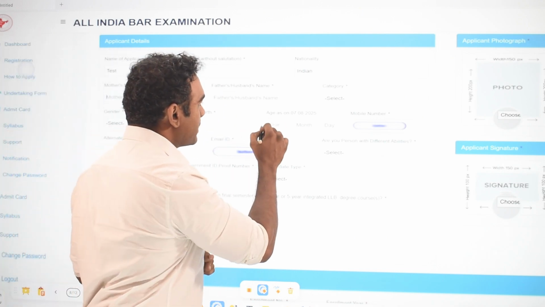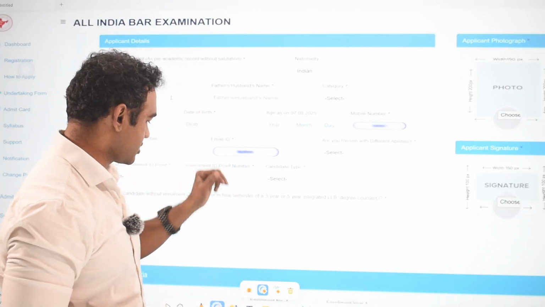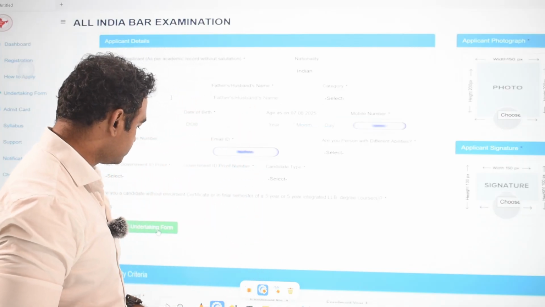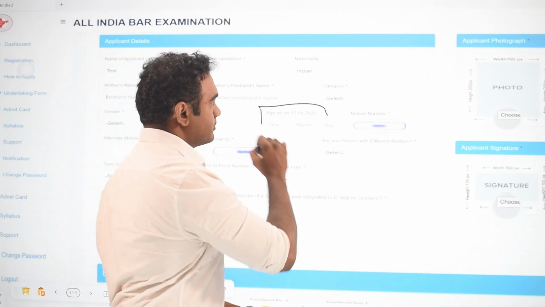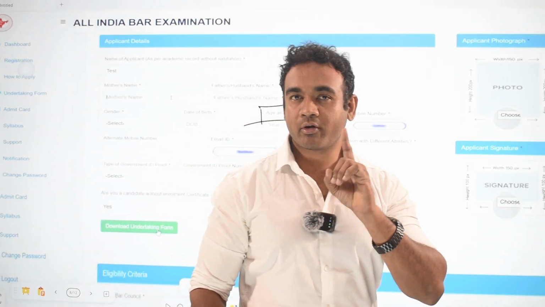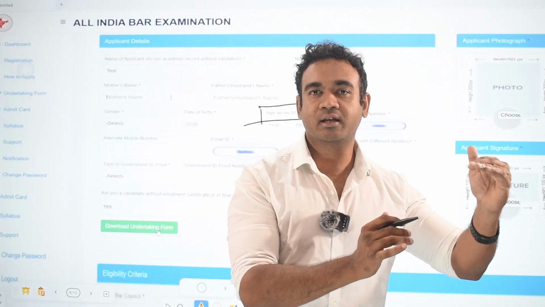One very important thing that people are getting confused here is with regard to age. Age em undali. Because there is a specific date, 2026, certain date varaki మీ ఏజ్ ఎంత అని చెప్పి అడగడం జరిగిందండి.